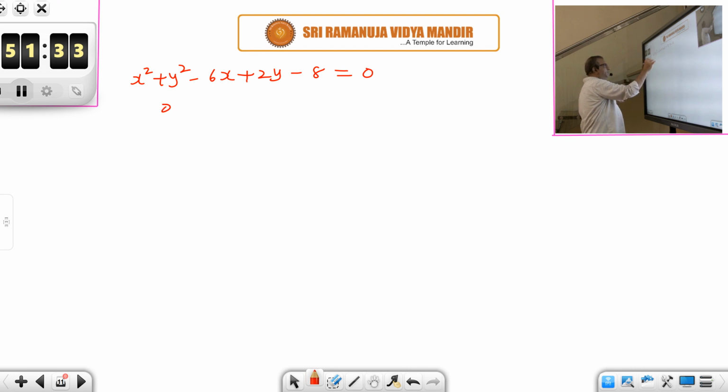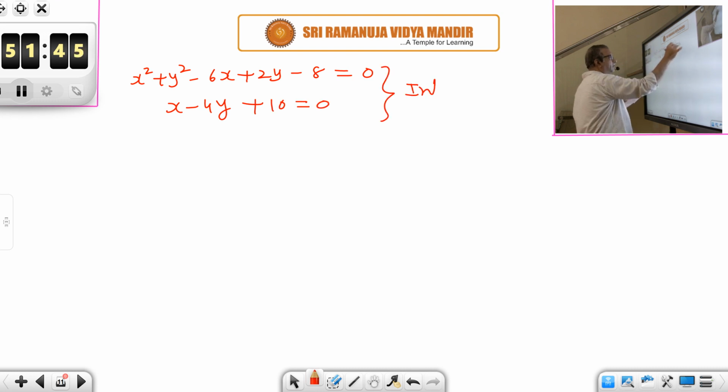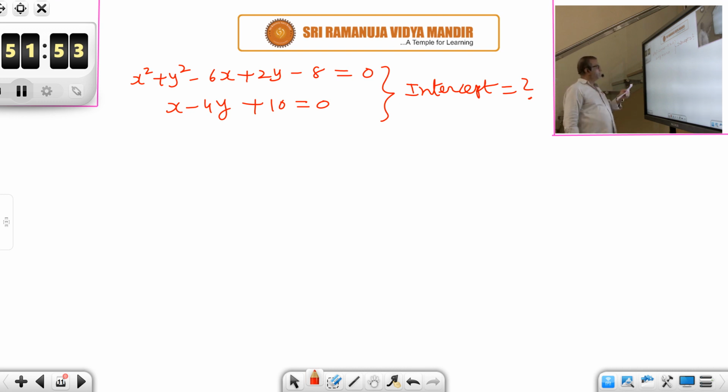A line is x minus 4y plus 10 equal to 0. So this is the question. What is the intercept made by this circle on this line?